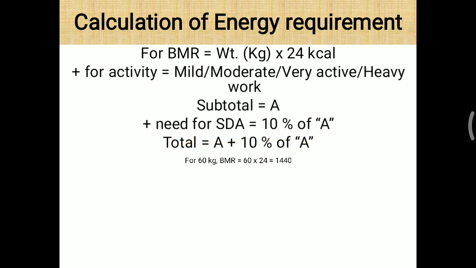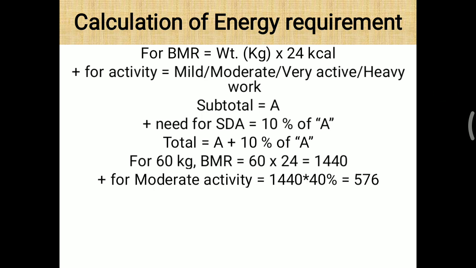Here one example is given. Suppose your body weight is 60 kilograms, then your BMR is 60 into 24, which means about 1440 kilocalories. Additionally, you have to add based on your activity. Here I have added as per moderate activity. So 1440 into 40 percent gives roughly 576 kilocalories, which should be added. So the calculation of these two gives a subtotal: 1440 plus 576 is equal to 2016 kilocalories.